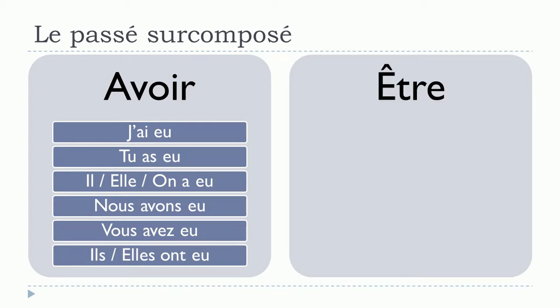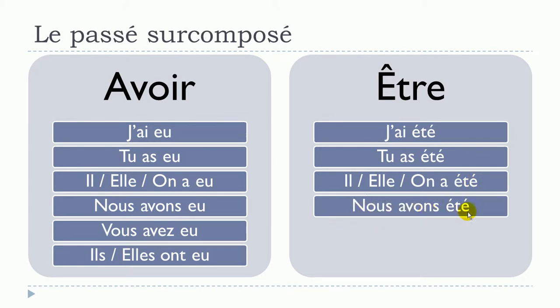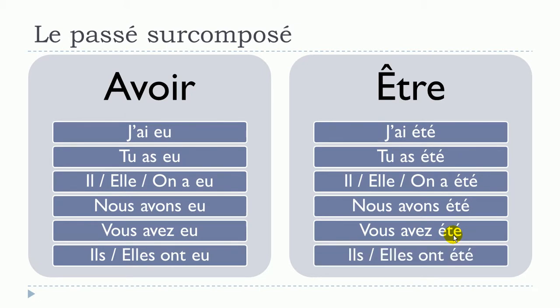And then the second part will be être, in some cases, as we saw previously. And être goes like that. J'ai été, tu as été, il, elle, on a été, nous avons été, vous avez été, ils ont été, elles ont été. So same thing here. It will be our first part for the exceptions that we saw previously.